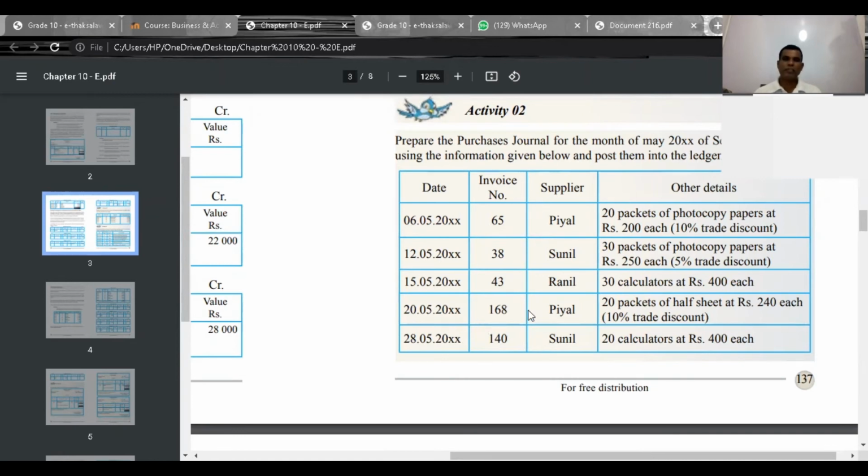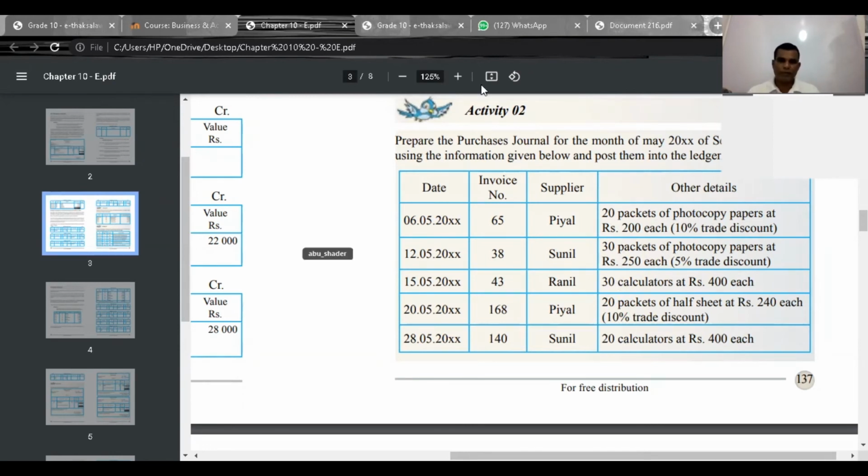Now see date, invoice, supplier. Now calculate the values. 20 into 200, which means 4,000. Out of 4,000, trade discount should be deducted. Then 400 should be deducted, 3,600. 30 into 250, 5% should be deducted. 30 into 400, no discount. 20 into 240, 10% discount. Right now, please don't mention the discount value.